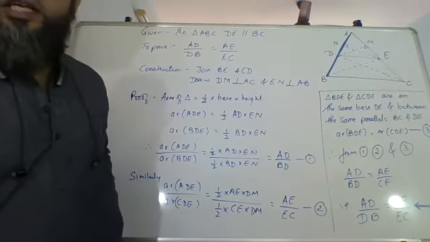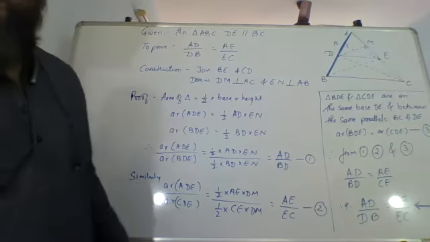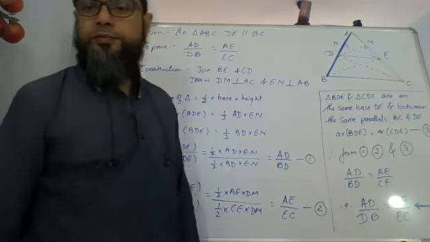You just have to write the statement, as I said, of the converse of BPT after we have done this.